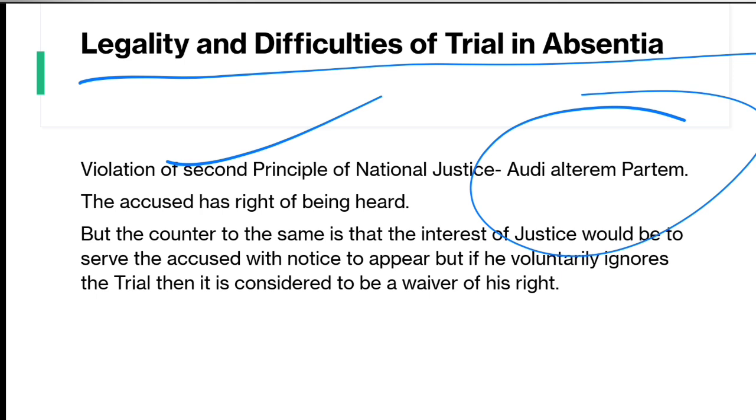So the provision says that it does not violate the principle of natural justice, that the accused person has the right to appear and give a proper explanation, the right of hearing. But in cases where warrants are sent to him and he is not appearing, the provision says that he waives his right. So this is a waiver of right, not a violation of the principle of natural justice.